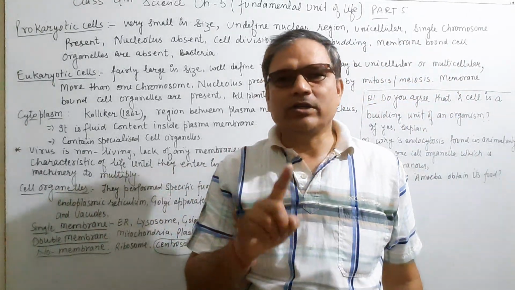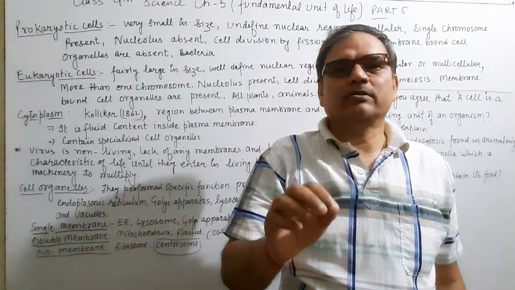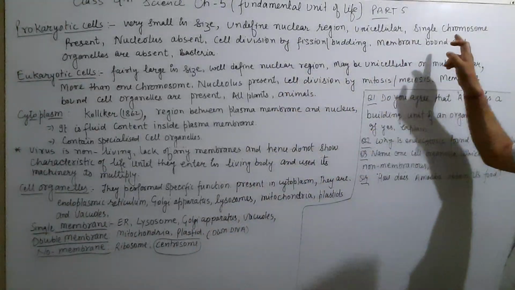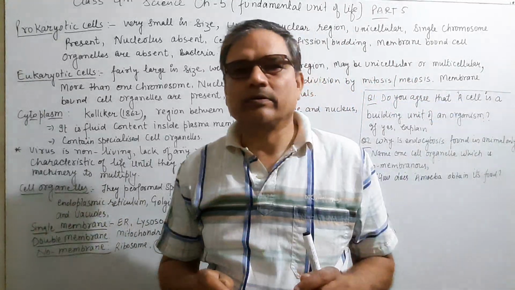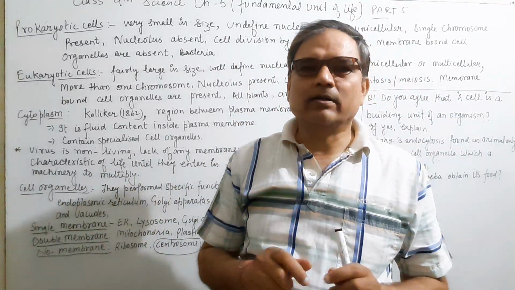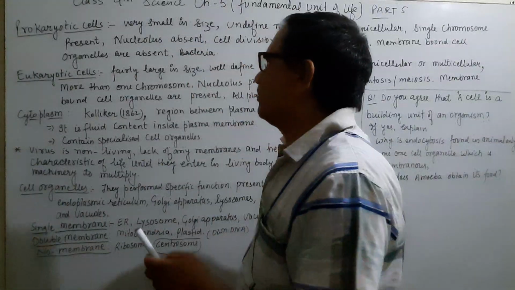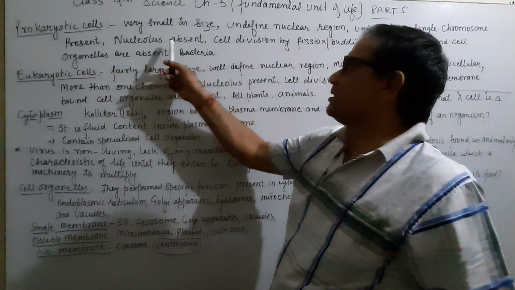Generally we are saying that a prokaryotic cell has only one chromosome. And when the cell does not have the ability to divide, then the chromosome will not form. It will form chromatin material. Only one chromosome is present and the nucleus is absent.